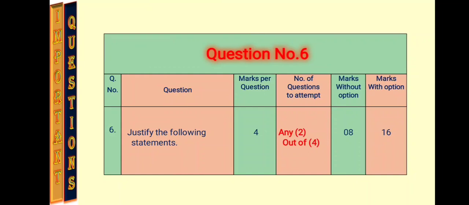Now see, in this question the statements given will surely be true. That means you need not write that I agree with this statement or the given statement is true. You just have to write the points which will support the given statement. Okay. So how to write this question, we will take some examples.